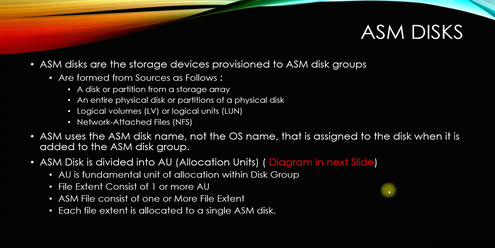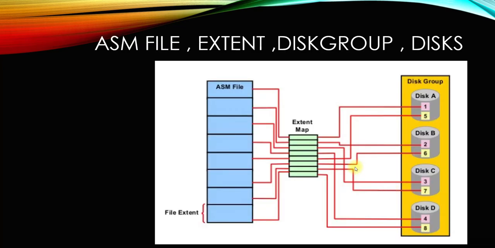Let's move on. So this is what the relation looks like. This is a complete ASM file. It contains multiple extents. There is the extent map, which is mapping directly to the disk group, and the files are sitting accordingly. Files are broken down into the allocation units. You can see that.